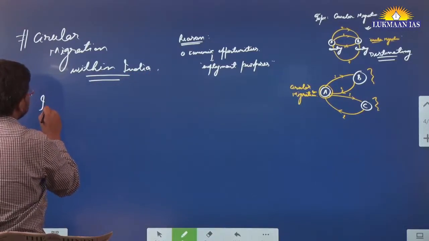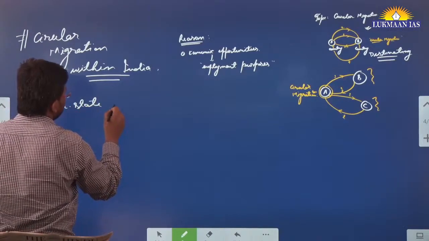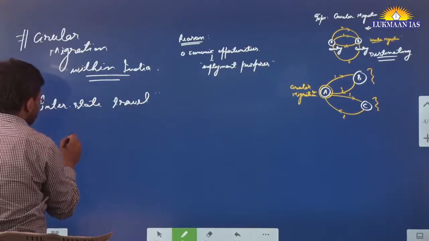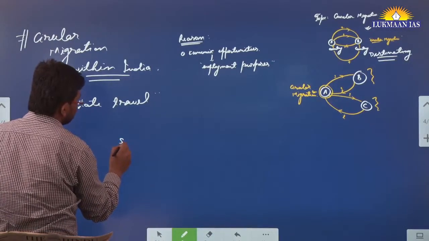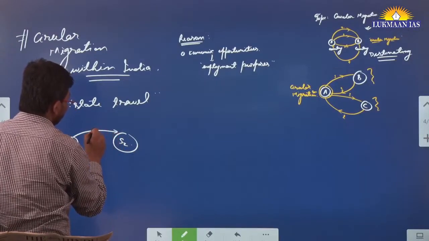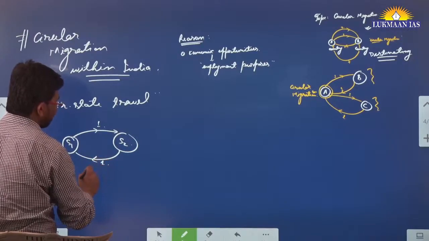It happens when there is interstate travel or movement. Generally, let's say there is a person from state 1, he moves to state 2 for job purposes. Then he comes back to state 1 whenever he wants.